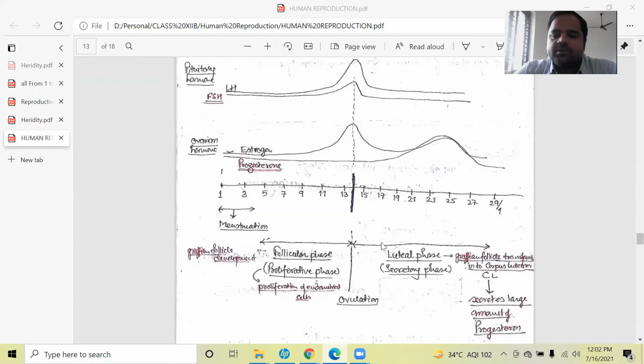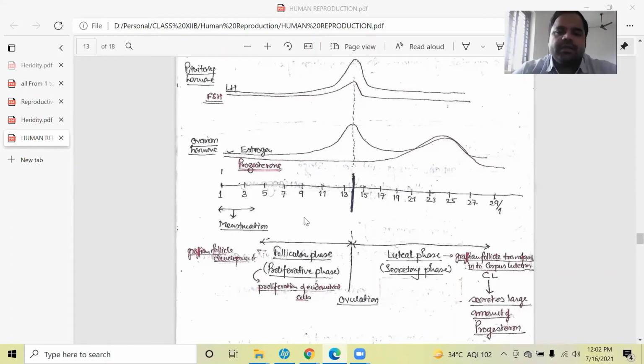And now this corpus luteum will start producing progesterone just to help the embryo attach itself within the wall of the uterus. So the uterus should also be modified, as it has to provide space for the attachment of the embryo. So progesterone will be secreted by the corpus luteum.